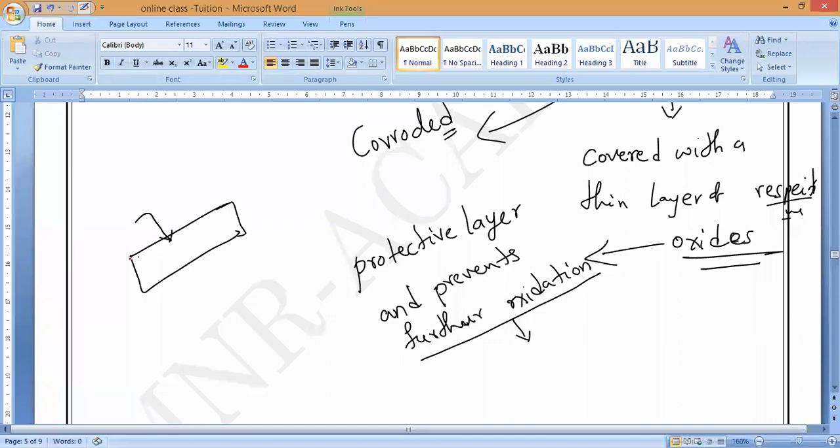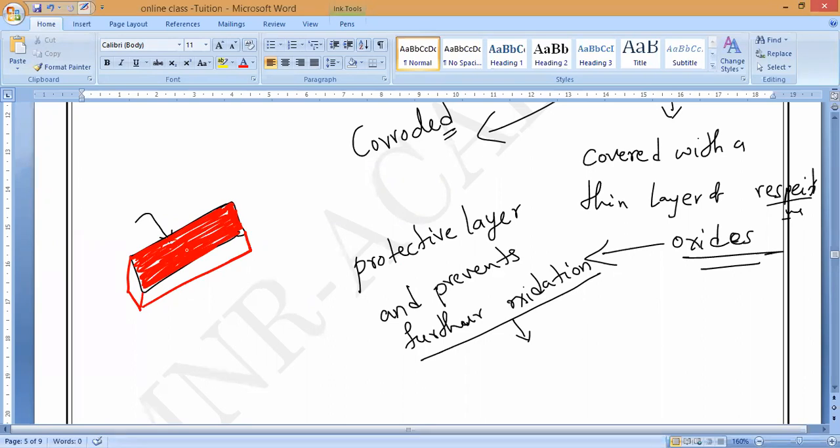Imagine magnesium oxide. Suppose this is the thickness of the metal, and this is magnesium oxide. The upper layer, all the surface, will react with oxygen and form the respective oxide, called magnesium oxide. Once it forms magnesium oxide, the metal inside will never react with oxygen. Why, guys?